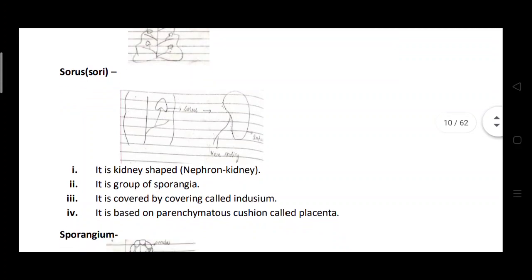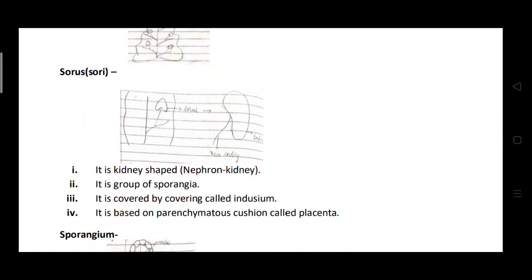If we focus on a single sorus, it looks kidney shaped. The name Nephrolepis is also based on that, because these sori look like a kidney, and nephron means kidney. So according to its sorus shape, they gave the name to this genus.